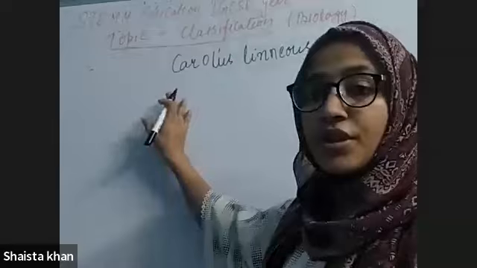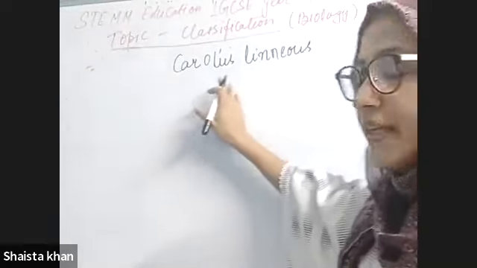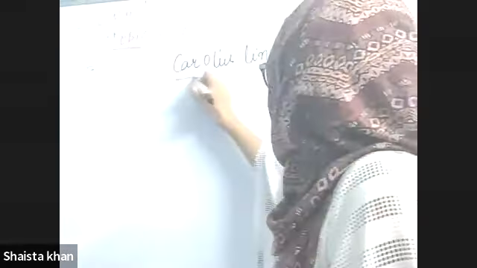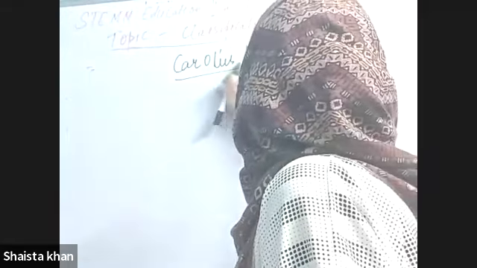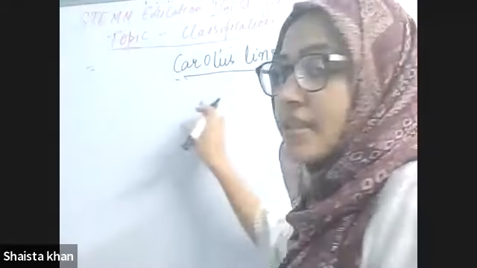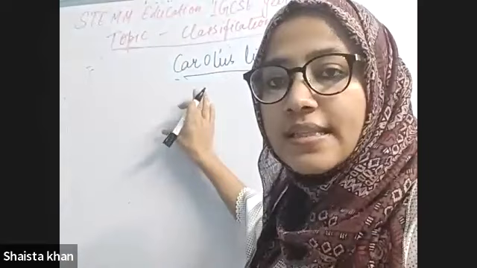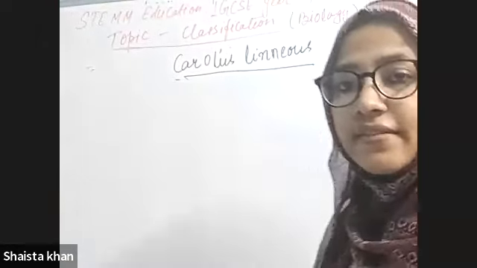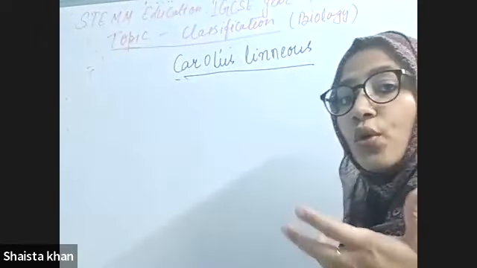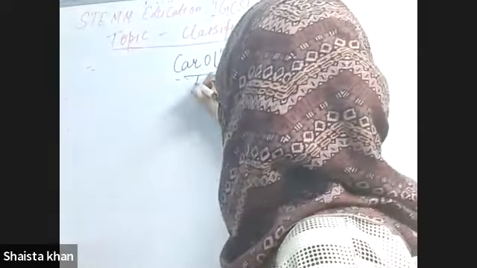Okay. So the second scientist was Carolus Linnaeus, who gave us the modern classification system.